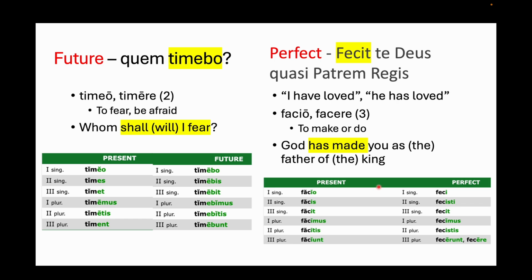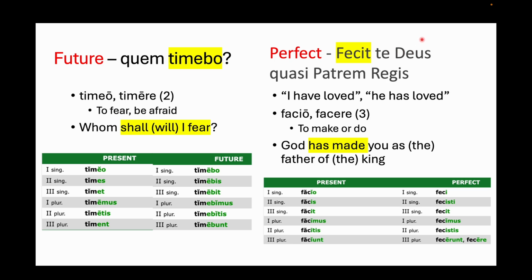Quem timebo, okay? The verb here comes from timeo, which means to fear or be afraid. Here's the present conjugation of it, and here's the future conjugation. And so you can see that timebo is the first person singular future, means I will fear. So quem just means whom, I will fear, or whom will I fear? That's it.